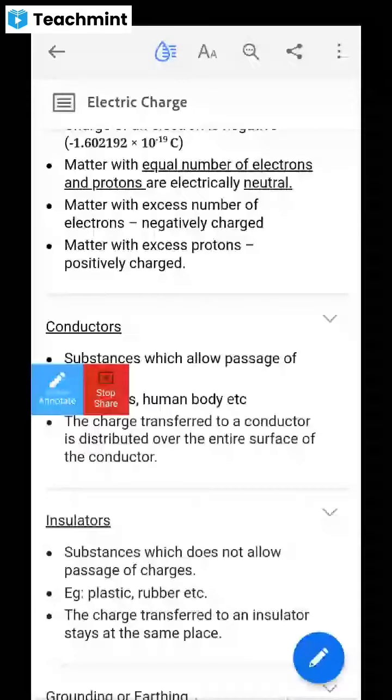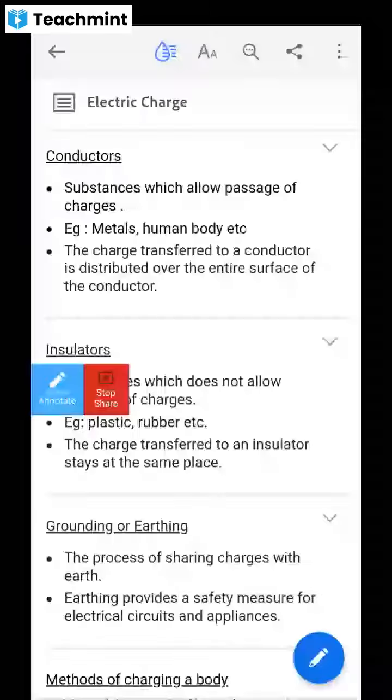So mainly we divide any material or matter into 3 concepts based on their charges: conductors, insulators, and semiconductors. In this session, we'll discuss only conductors and insulators. Clear?